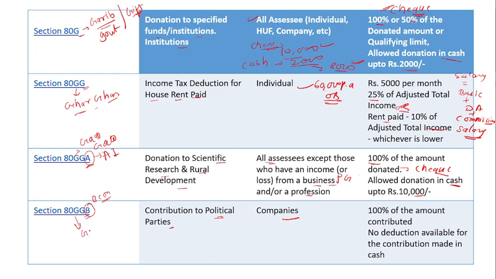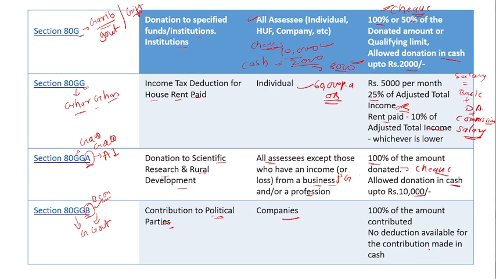B company contributed to the government, that is a political party. Here you will get 100% of the deduction of whatever amount you contributed, and no deduction is available if you made it in cash.